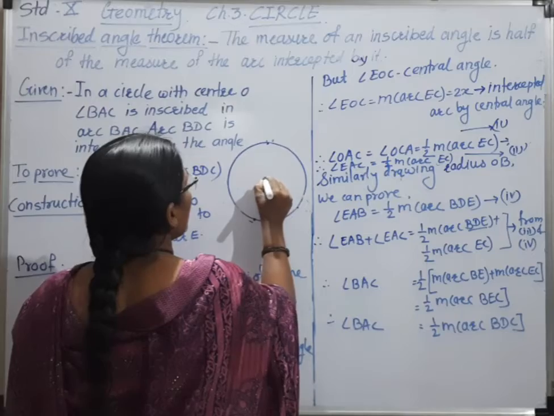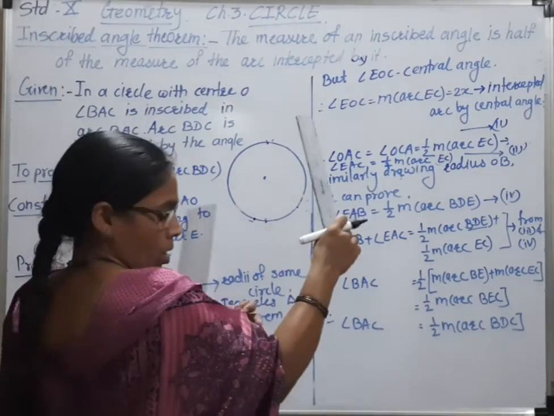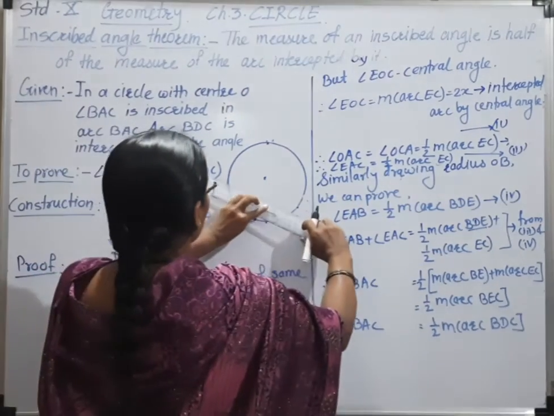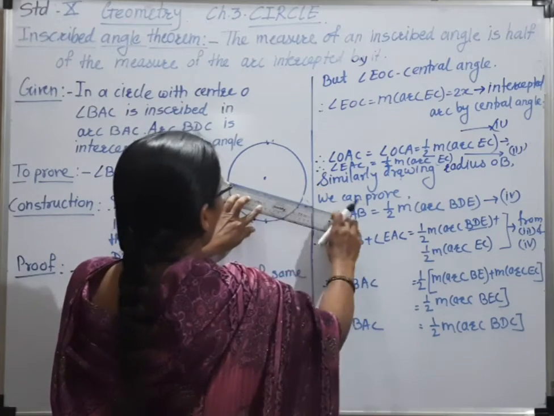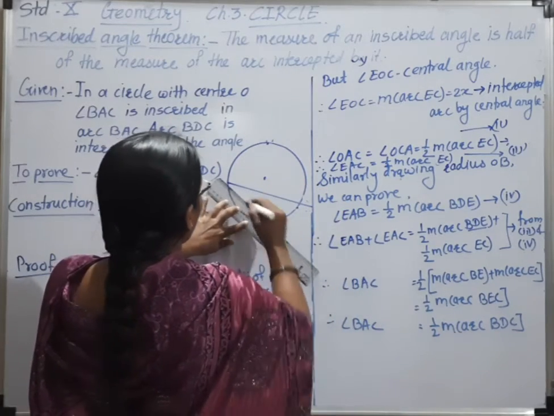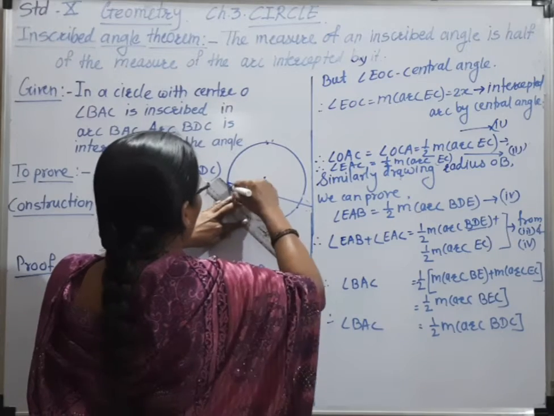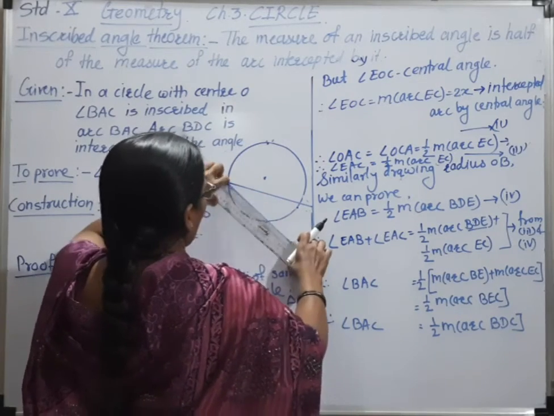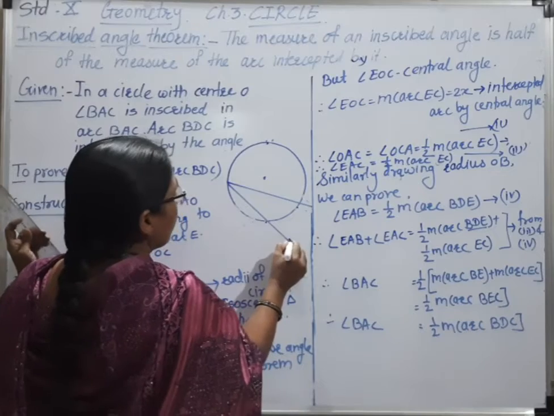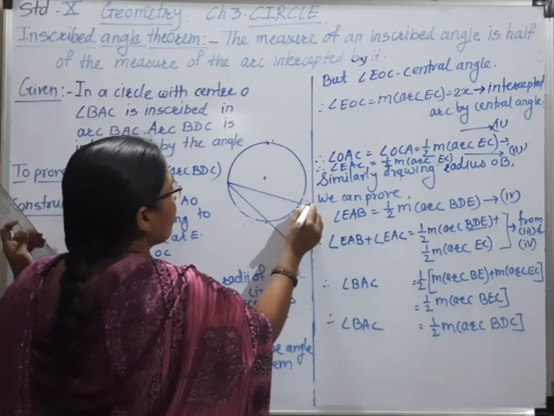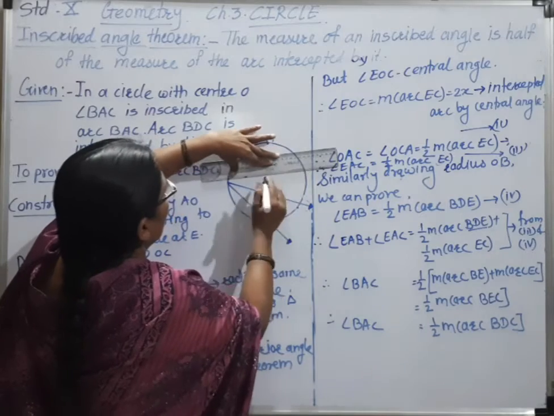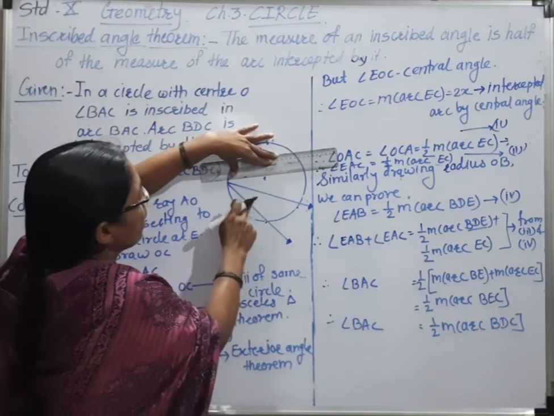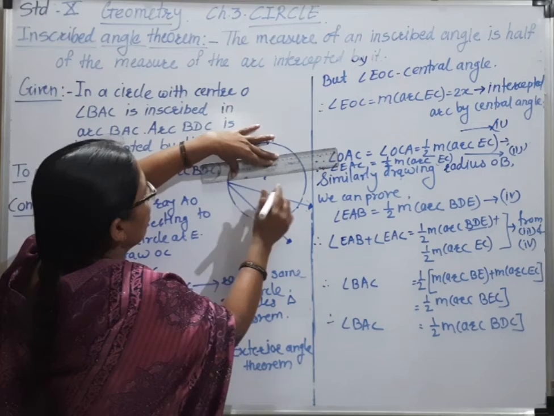Here this is the center of the circle. Now if this angle is here, this angle is an inscribed angle, and this center of the circle is at the exterior of this inscribed angle.